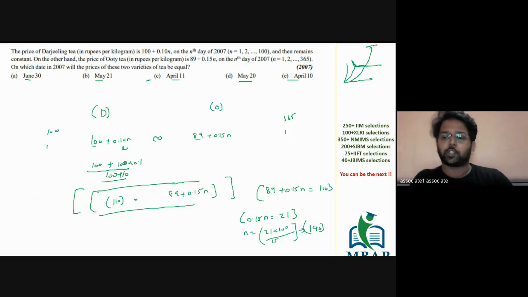Ronit, tell me which date of the calendar year is going to be the 148th day. All of you are right. The answer is 28th May.